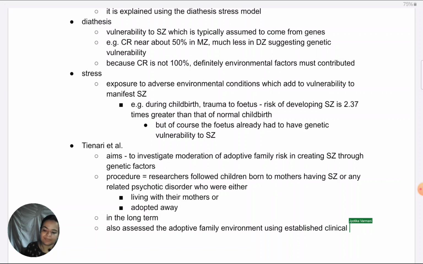So, out of all possibilities which I told you earlier of what could be covered in the procedure, this is all I'm covering because this is the task. This is the assessment which is done. It's the key focus. Now, coming to the result, what they found is that, again, I don't remember very exact numbers, but out of the adopted children who developed schizophrenia, I think it was 14 children, out of which 11 were from mothers who were at a biological risk, means who had at some point in their life had a psychotic disorder.